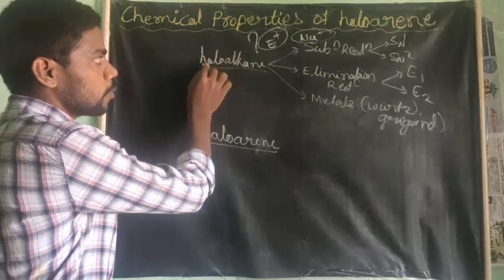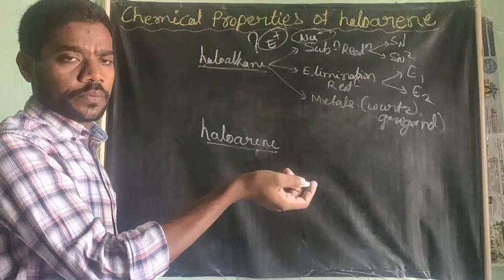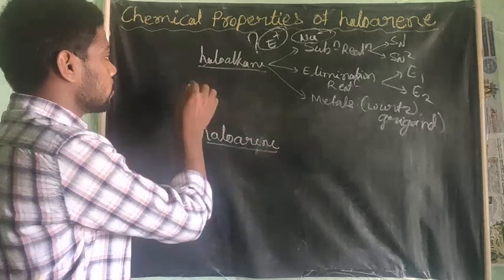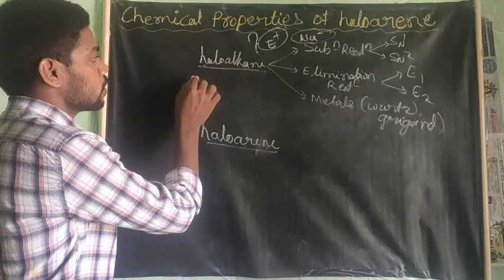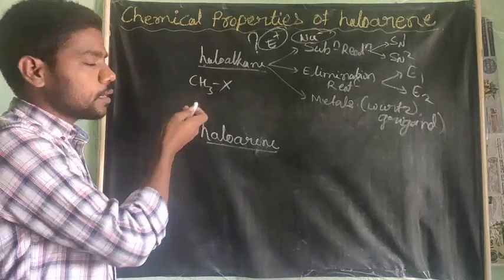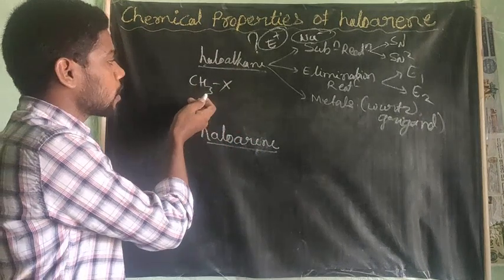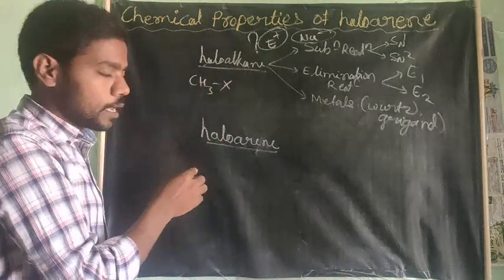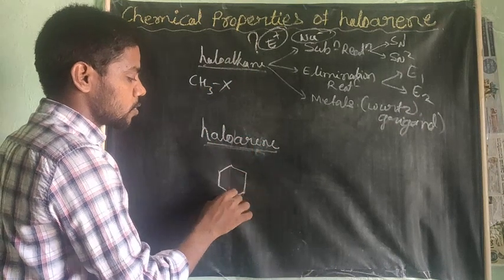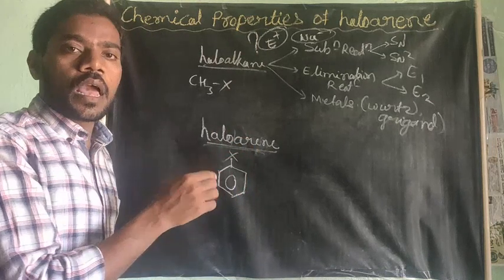But we know what is meant by haloalkanes. Haloalkanes means a halogen derivative of alkyl or alkane groups, or an alkane derivative of halogen. Take the example of methane: a carbon chain, a linear aliphatic hydrocarbon, attached to a halogen is called a haloalkane. Haloarene means a benzene attached to a halogen atom. Benzene attached to a halogen is called a haloarene.